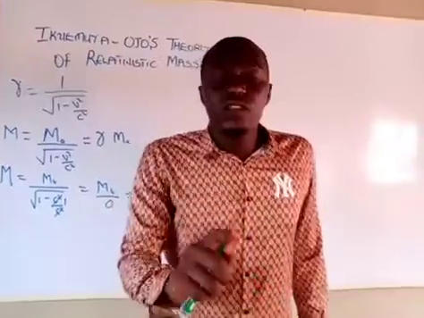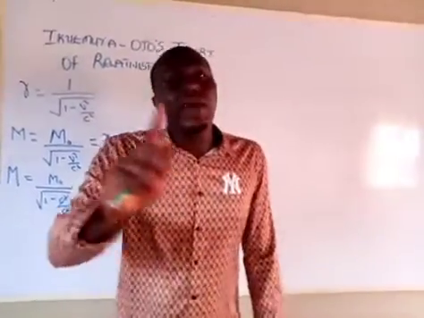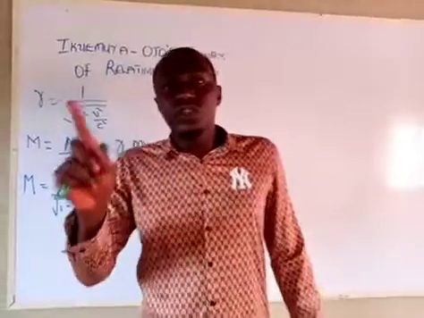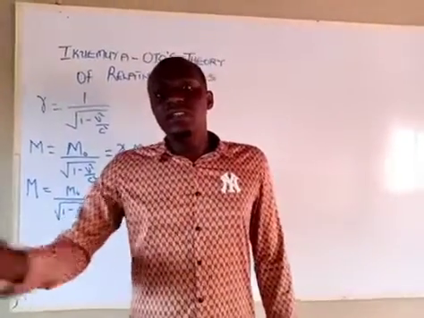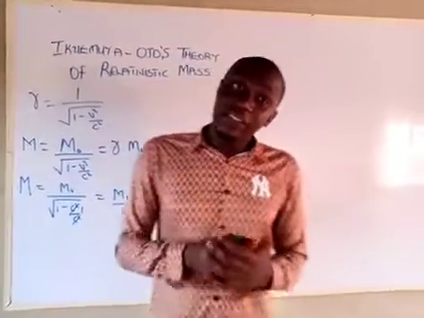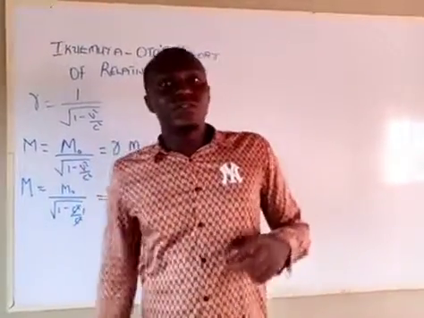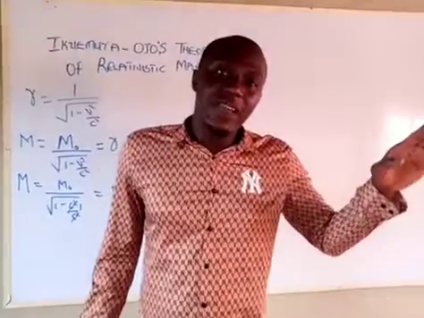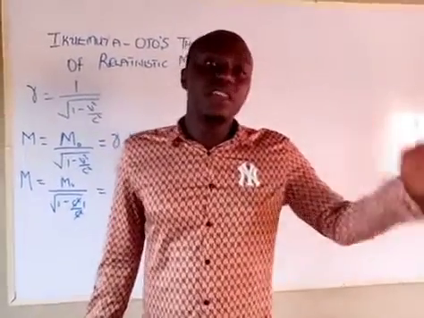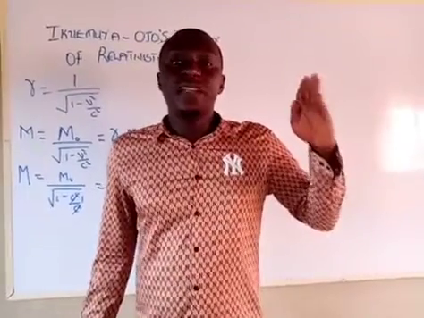And that is why no object can travel at the speed of light. Only an object that has no mass, where m is equal to zero, can travel at the speed of light. So in this theory, when the object travels at a speed close to the speed of light, the mass becomes close to zero, but cannot equal zero, so it cannot travel at the speed of light.